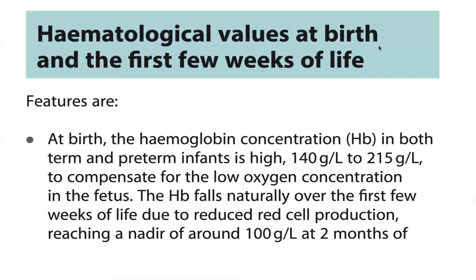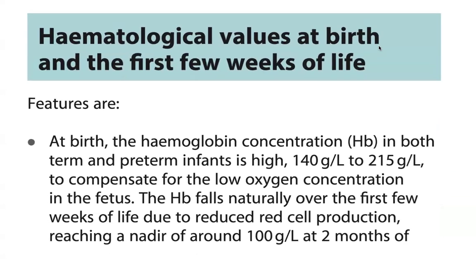Hematological values at birth: hemoglobin concentration in the fetus and at birth is higher, around 180 to 200 grams per liter, compared to 120 to 140 later. To compensate for the low oxygen concentration in the fetus, the Hb falls naturally over the first few weeks, with reduced red cell production, reaching a level of around 100 grams per liter at 2 months.